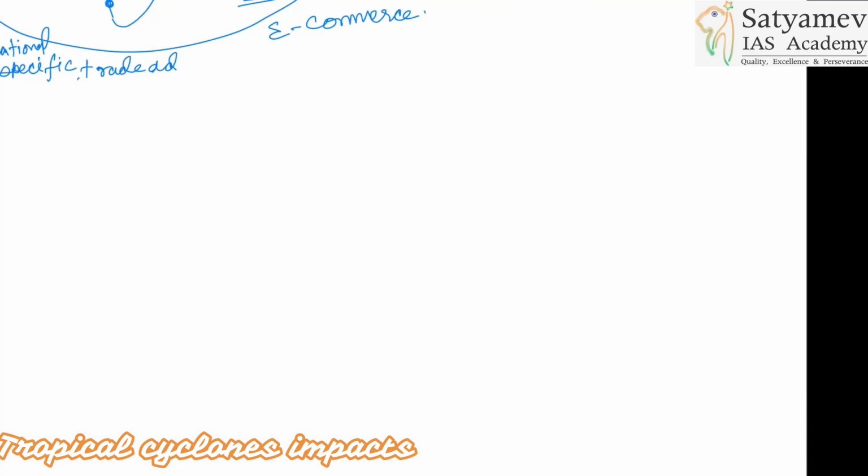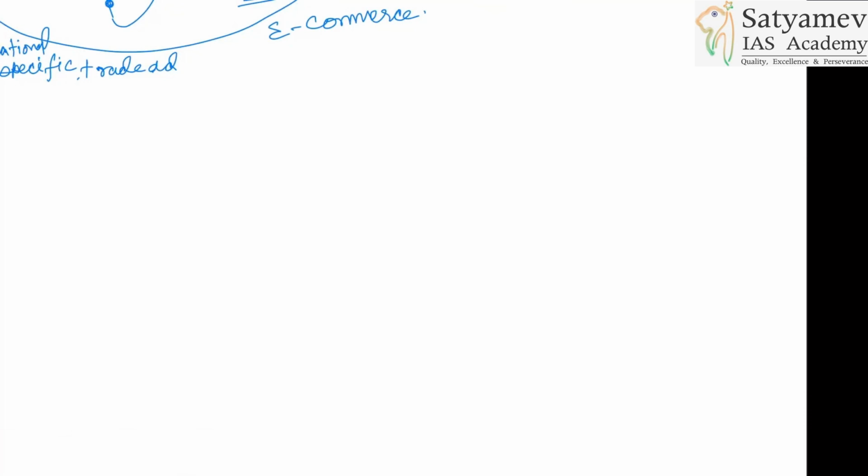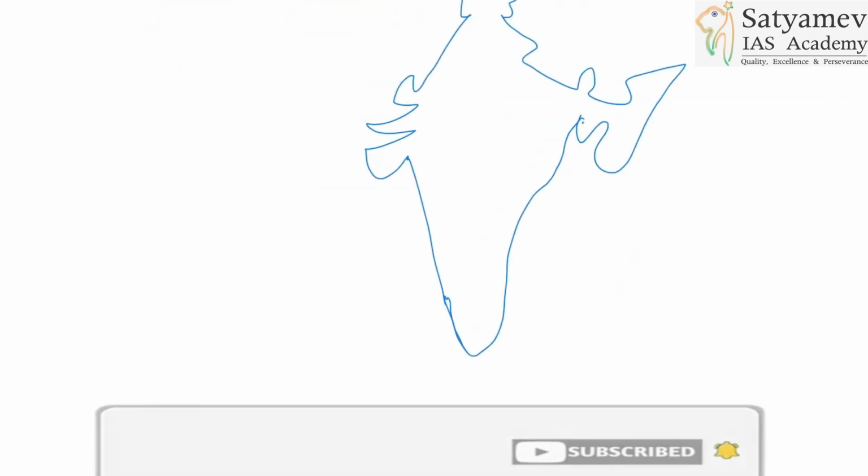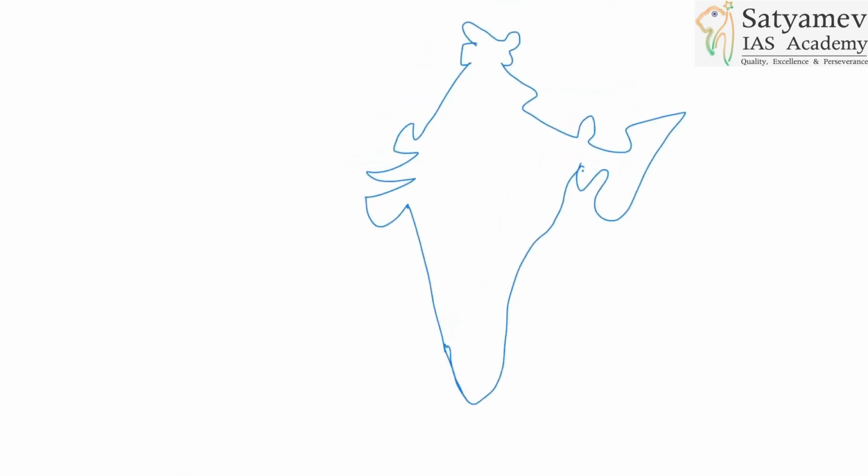So I was talking about, let's say, the tropical cyclone impacts. This is India.